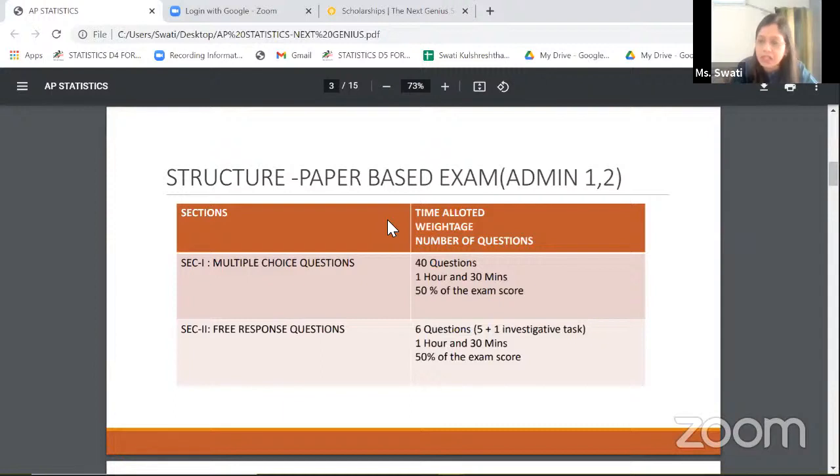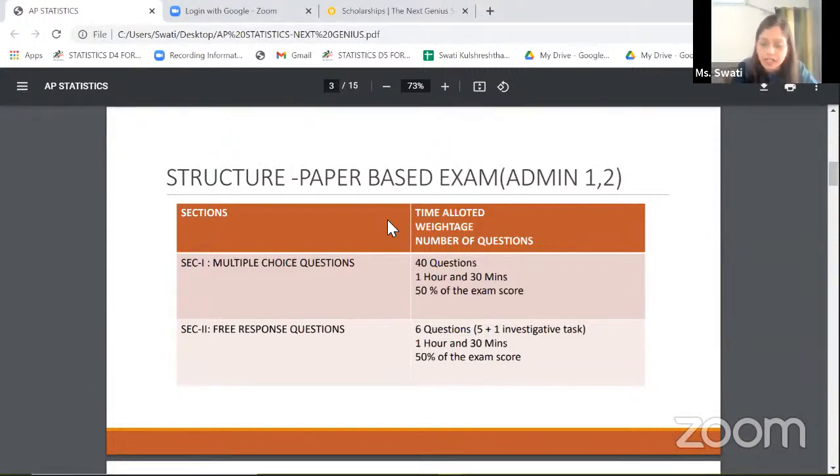When it comes to the marking system, the multiple choices do not have any negatives. That means whenever we're attempting an exam, we should always look at eliminating options in case we're doubtful about a few questions, but make sure that we answer all these questions.